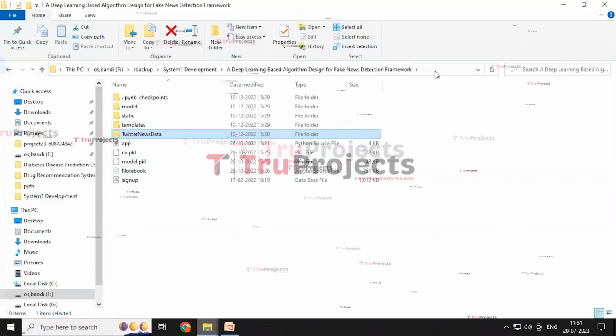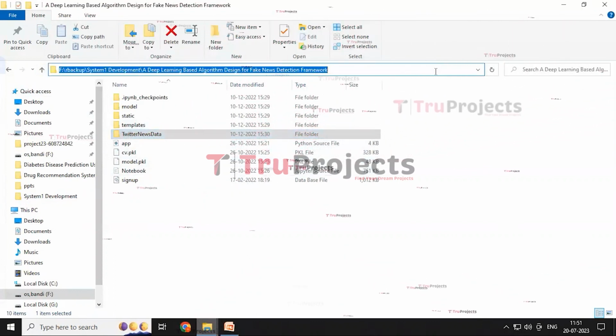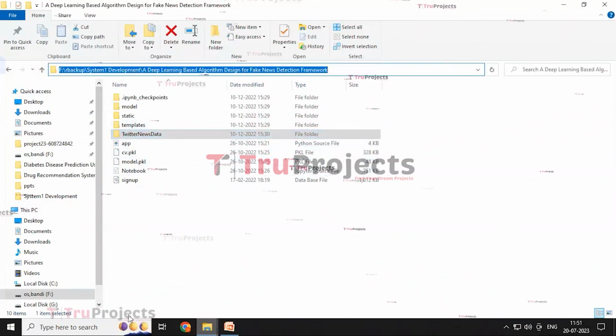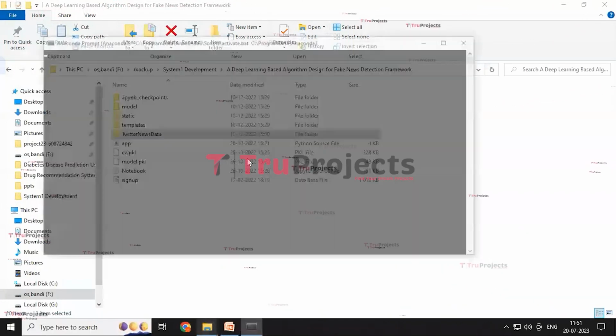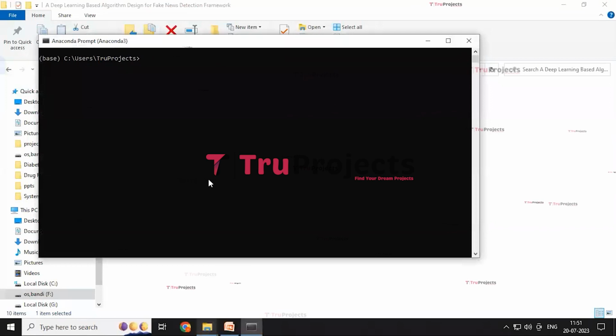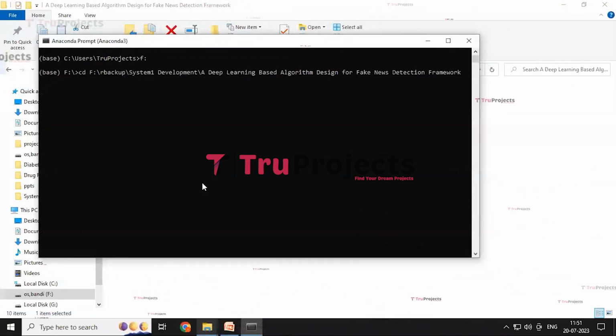And for the execution of the project, first we need to copy the address of the code folder and then open the Anaconda prompt. In this Anaconda prompt, we need to change the disk location to F because our code folder is present in F, and then write the command cd space, paste the code folder address and then click on enter.